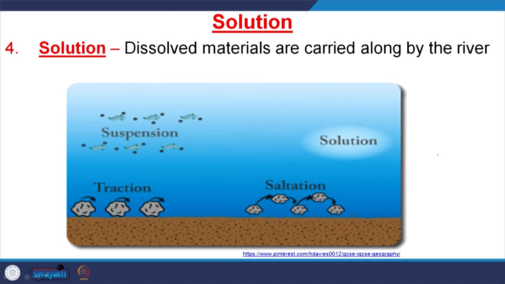So, the fourth mode is the solution mode, that means these soluble materials remain in solution and are transported. But the most important thing is that the solution mode of transportation does not affect the hydraulic geometry of the river, it does not affect the channel shape, it does not affect the habit of this channel, like either it will be a meandering channel or a braided channel, or a straight channel. Okay. So, the other types of transportation, the bed load, the saltation load, and the suspension mode, these three affect the channel hydraulic geometry.